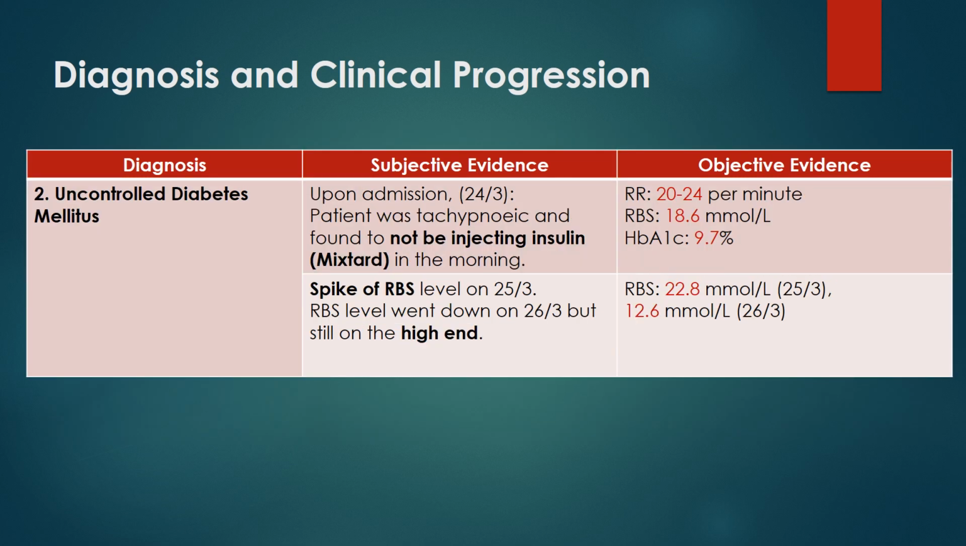For uncontrolled DM, patient was tachypneic and did not inject insulin mixed in the morning upon admission. Patient also had a spike of random blood sugar level which went down on the next day but was still on the high end. Objective evidence are respiratory rate 20 to 24 per minute, random blood sugar reading of 18.6 millimole per liter, and HbA1c level of 9.7%. Next, random blood sugar was 22.8 millimole per liter on the 25th and went down to 12.6 millimole per liter on the 26th.